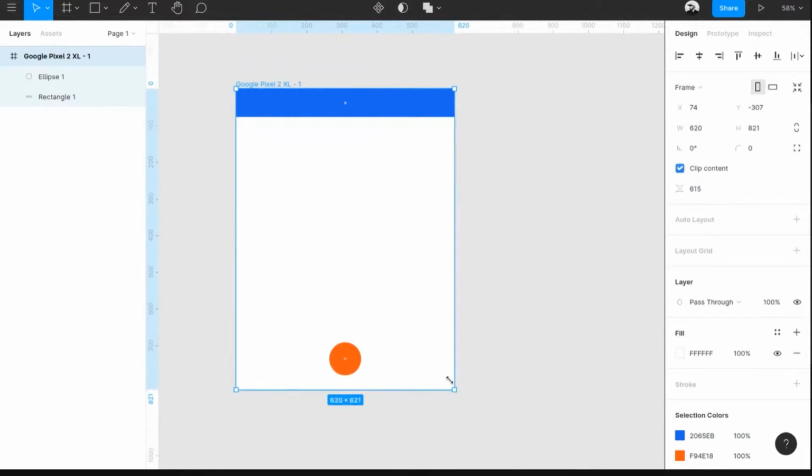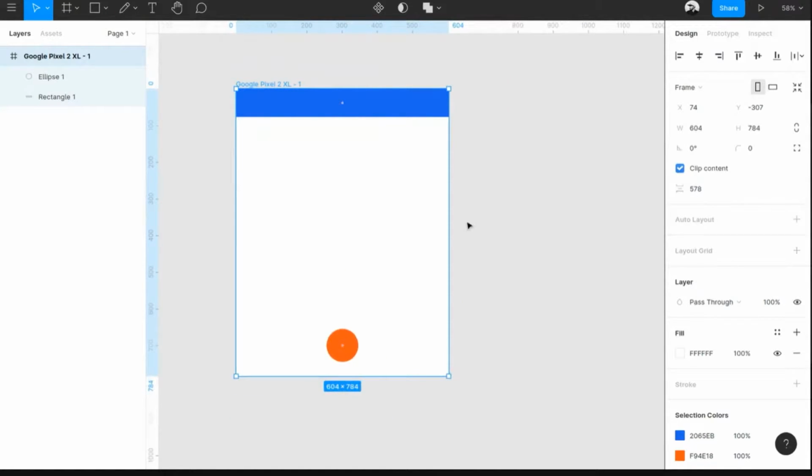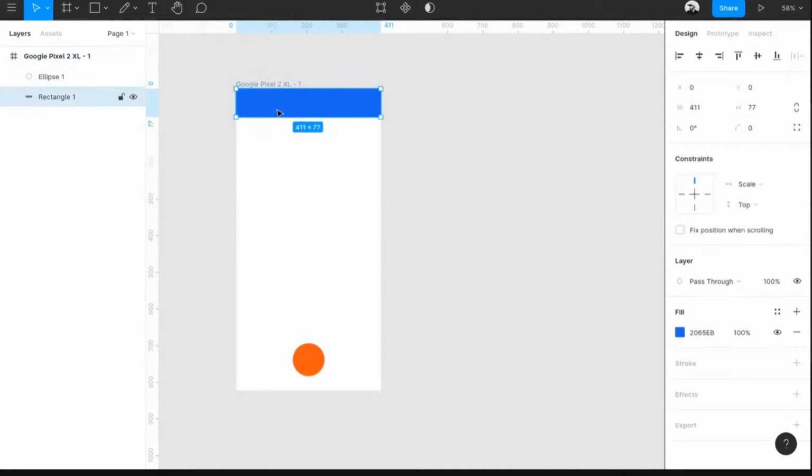You can see that. Now constraints are a bit important. We will get into it in detail when you are designing a prototype later on. But these are the basics you need to keep in mind. So let's get to the next thing. Fix position when scrolling. This option we'll use later on.